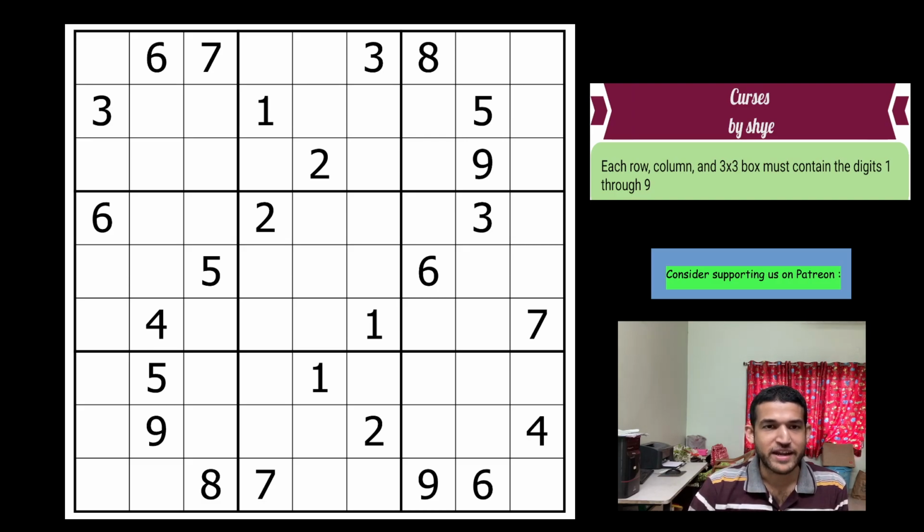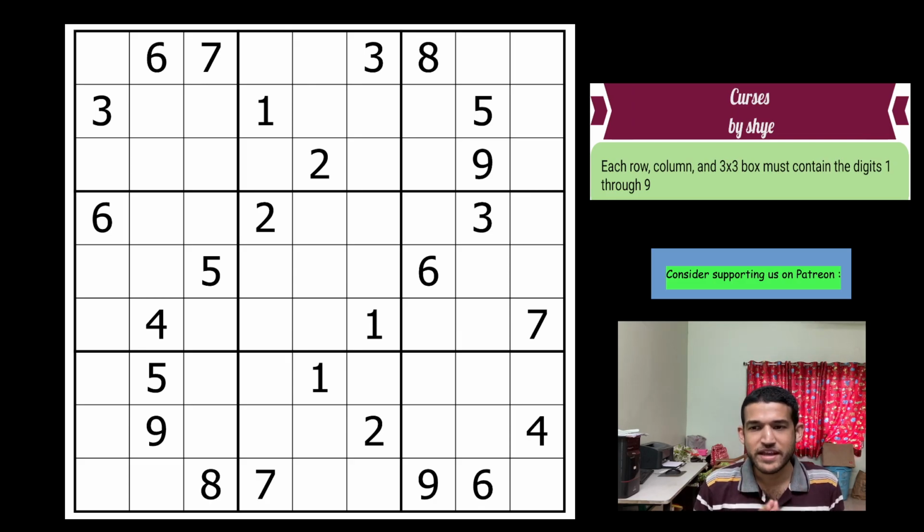I'm Kishore and I'm here to solve a classic Sudoku created by Shye. We have been posting many classic Sudokus on the channel of late, and this is the second classic Sudoku on the trot from me. This particular Sudoku is titled Curses and it was posted by the great author Shye on her blog and also on the CTC Discord server if I'm not wrong.